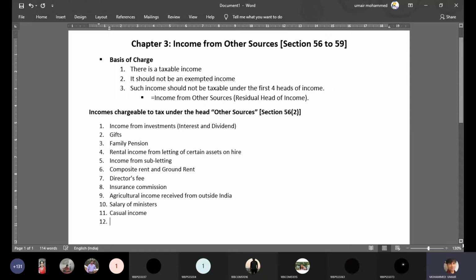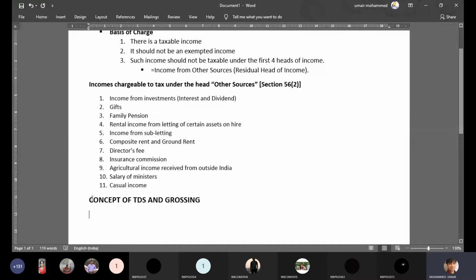Now, one of the important components that you have to learn in this chapter is to do grossing and to apply the concept of TDS. So, first of all, you should know what exactly you mean by grossing, when you do grossing, and when you should not do the grossing. This is extremely important for you to understand in this chapter. We have already gone through this, but let me quickly do a recap.